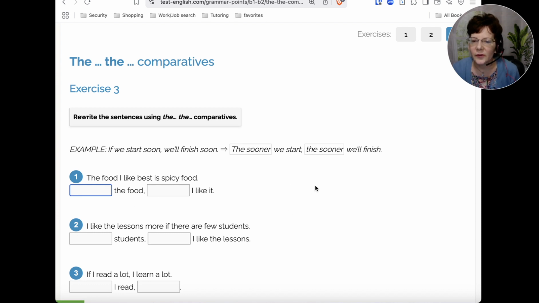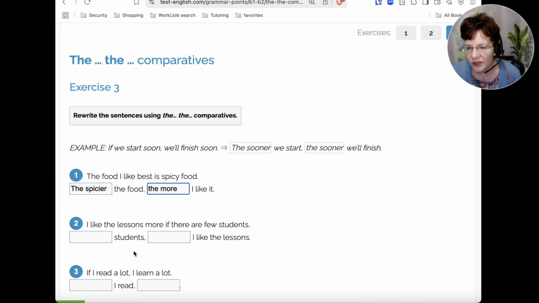So we want spicier. We'll write the spicier the food, the more I like it.